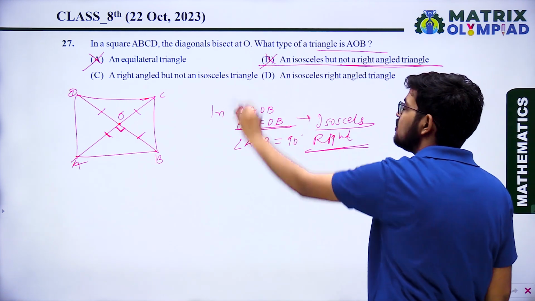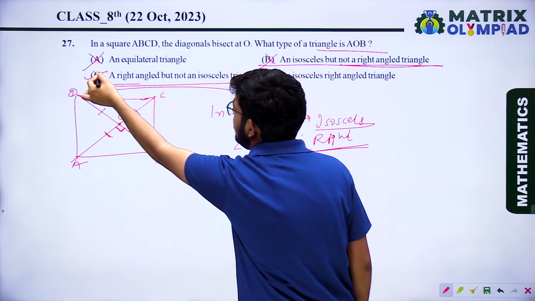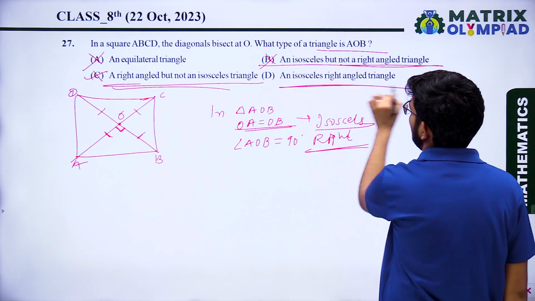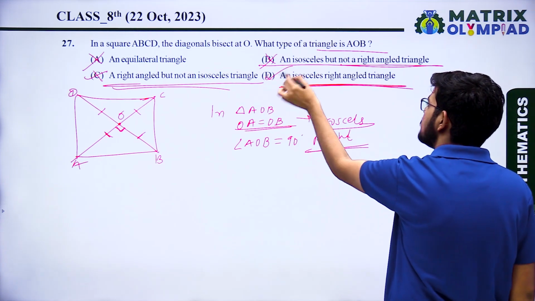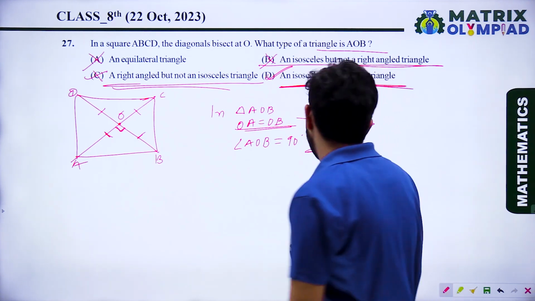So option B is also wrong. A right angle triangle but not isosceles? It is a right angle but not isosceles, which means option D is also wrong. An isosceles right angle triangle. Yes, this option is the correct one: an isosceles right angled triangle.